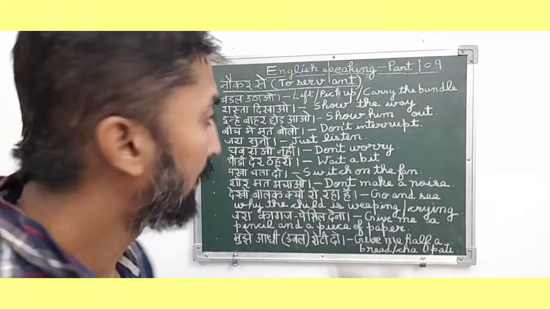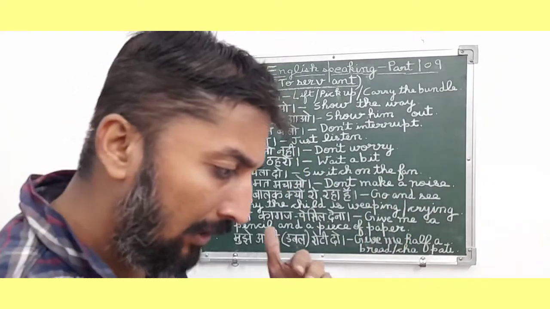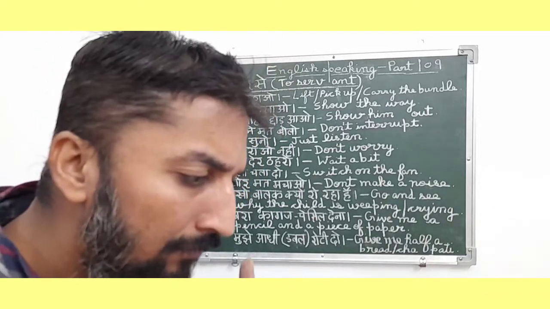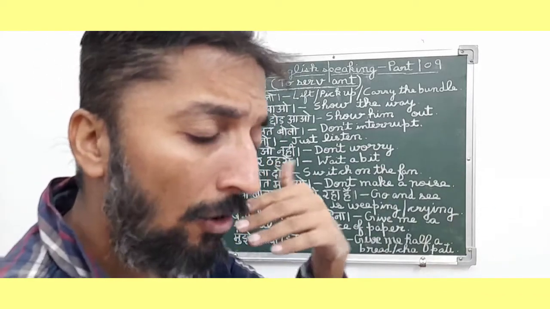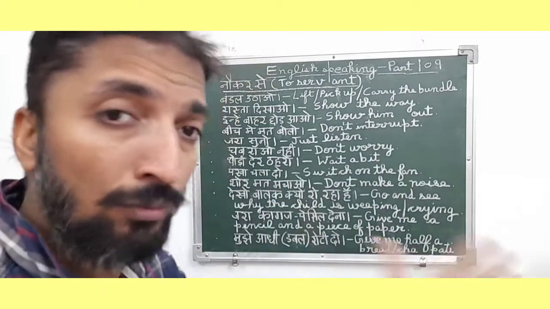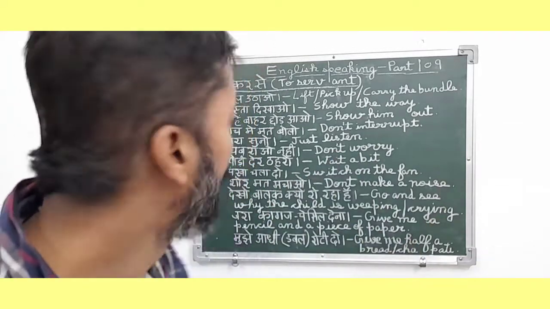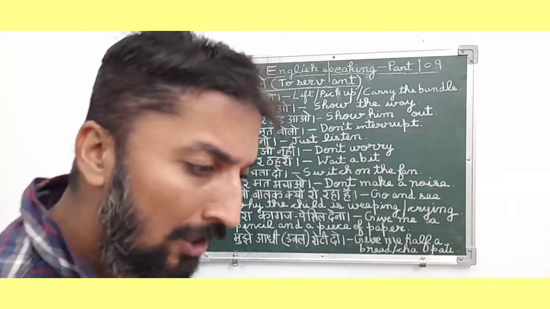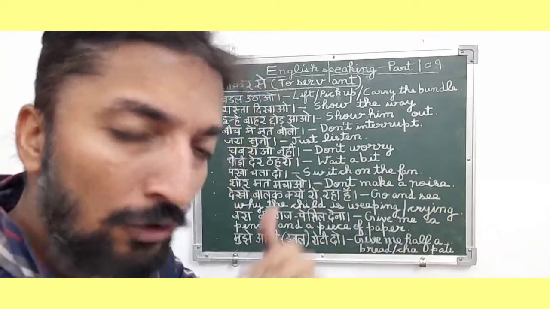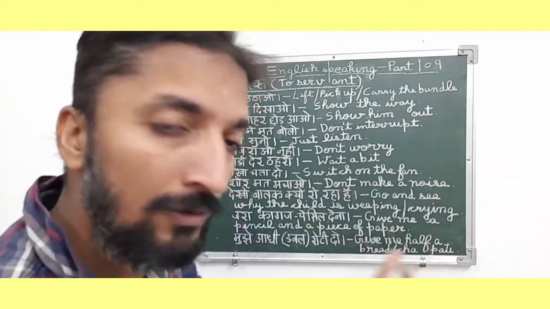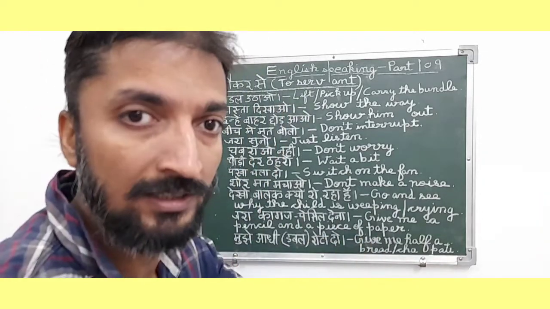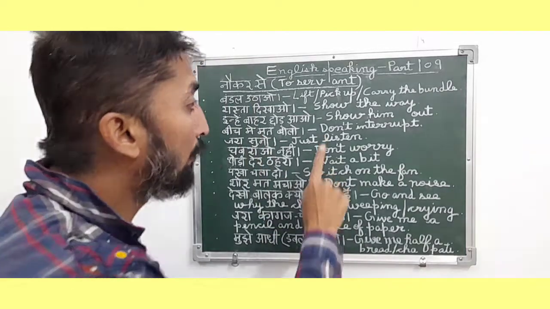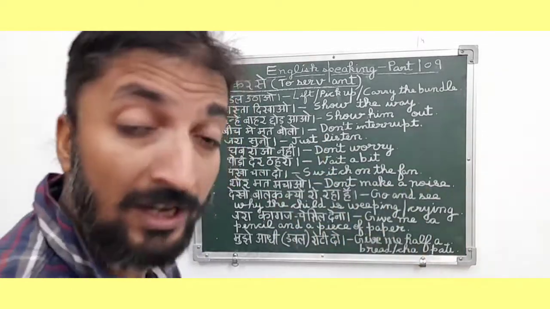So in English it means don't interrupt. This sentence is basically also, friends, an order and command type sentence because the person is basically ordering or commanding his servant कि भाई बीच में मत बोलो, disturb मत करो, means बीच में मत बोलो. So in English it means don't interrupt. So basically this sentence we normally speak to our servant if he continuously keeps disturbing us when we are talking with another person. So बीच में मत बोलो. So in English it means don't interrupt.